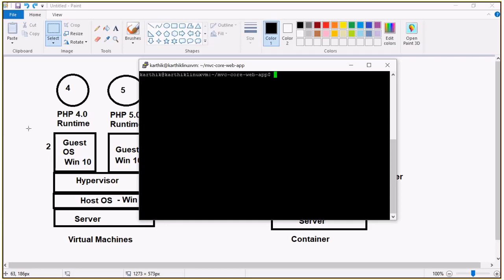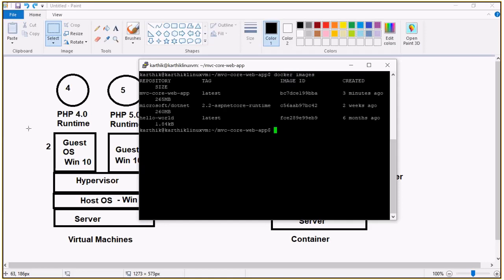In the Dockerfile, I said that we need to create one image, taking the runtime and placing our output, or the published item. With that, we created one image. Now we have an image. Docker images. We have an image called MVC core web app image, which is available with our deployed application, and the runtime is there. So if I want to run this image, we need to place it in a Linux operating system. Very simple, right? Then only it will work.